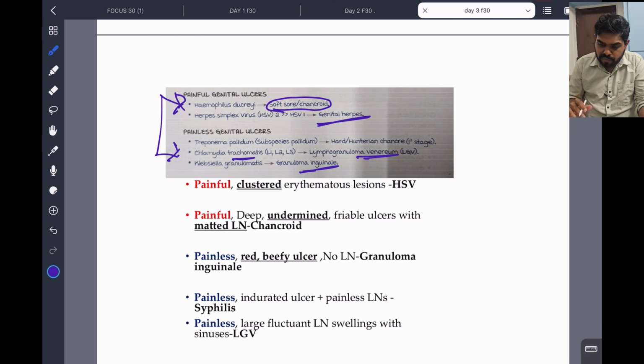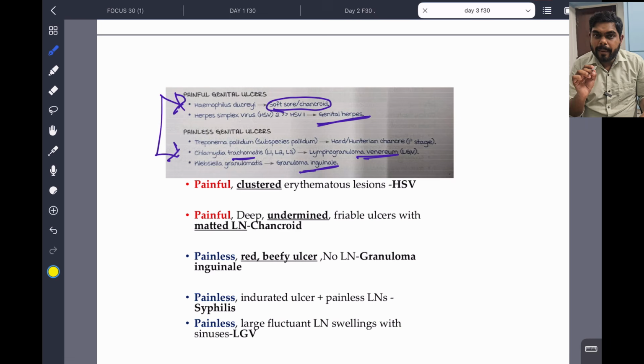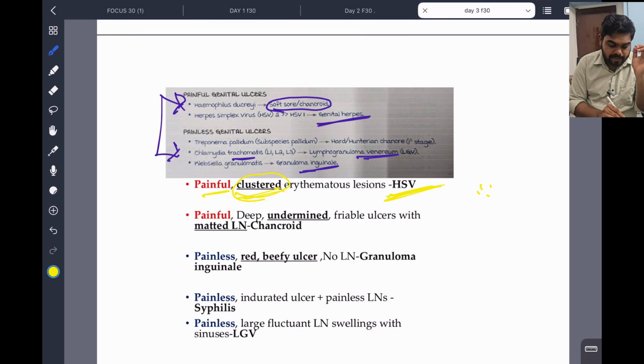Now we'll go to the history clinchers and find the diagnosis. Painful, clustered lesions, so many, erythematous: herpes simplex. We know herpes infections are painful and clusters are there. Definitely HSV, grouped vesicles or ulcers. Clear? Next, painful means chancroid or herpes simplex. Undermined, deep ulcer with matted lymph nodes: chancroid.